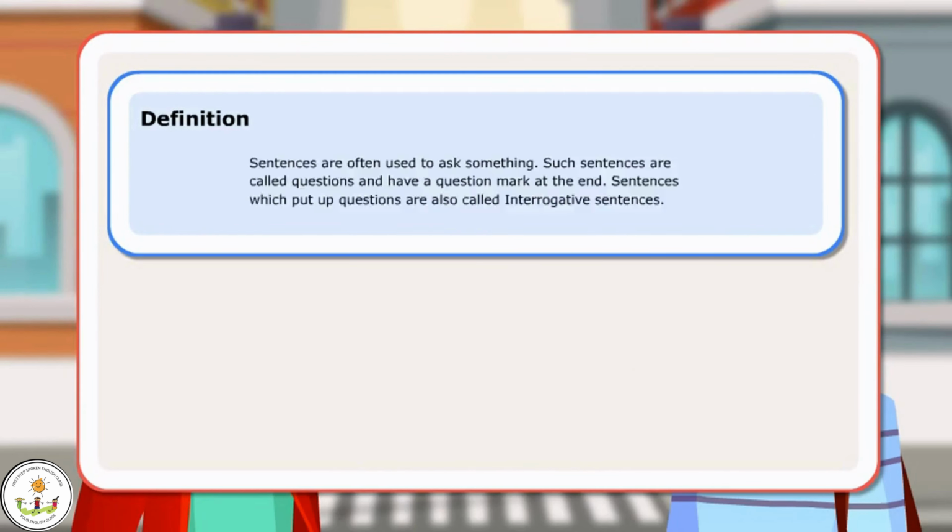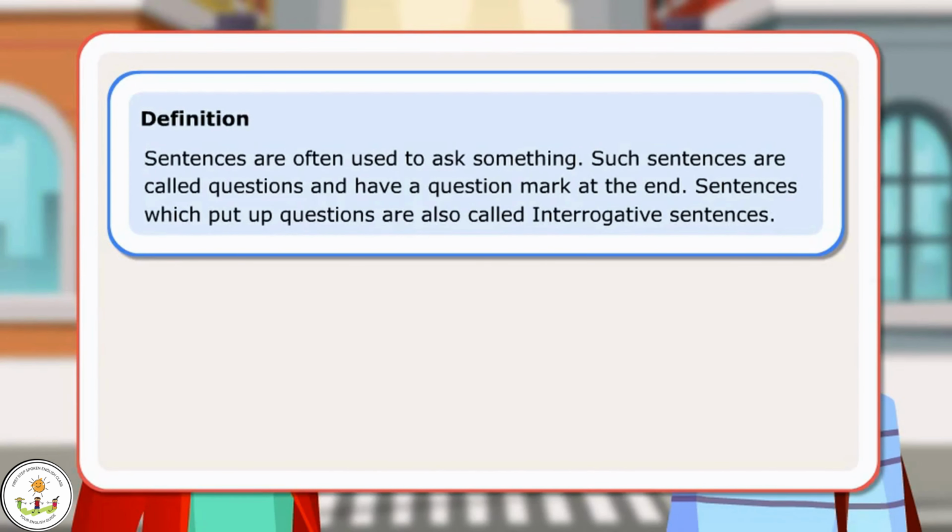Definition: sentences are often used to ask something. Such sentences are called questions and have a question mark at the end. Sentences which put up questions are also called interrogative sentences. Let us look at a few sentences.